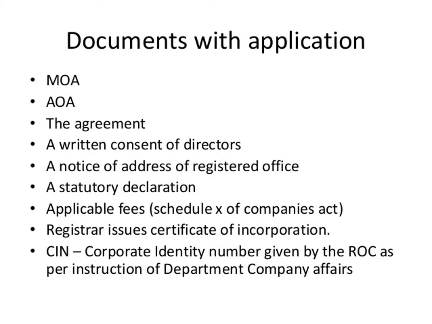Now, documents while you are putting the application to the Registrar's office include memorandum of association, articles of association, notice and address, statutory declaration, application fee, certificate of incorporation and CIN number.